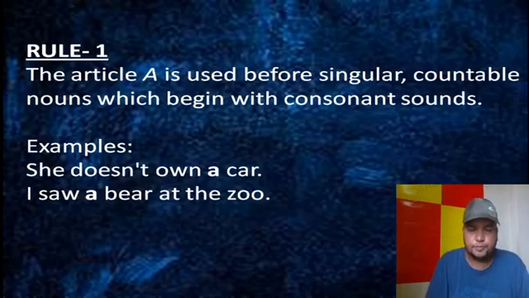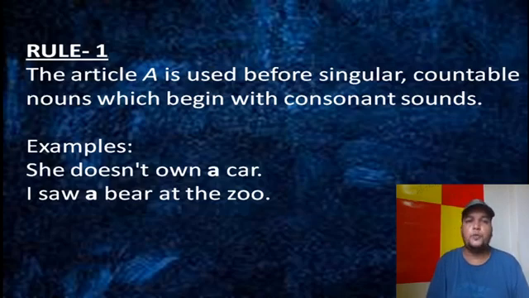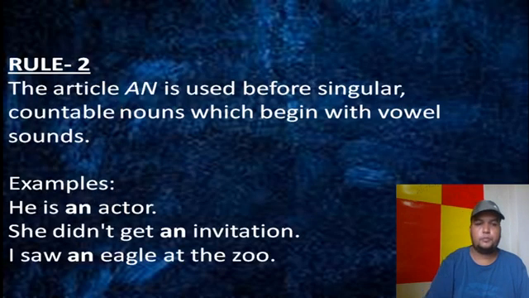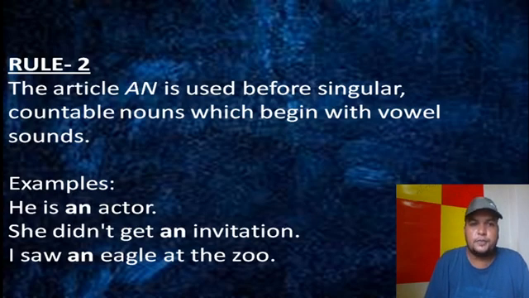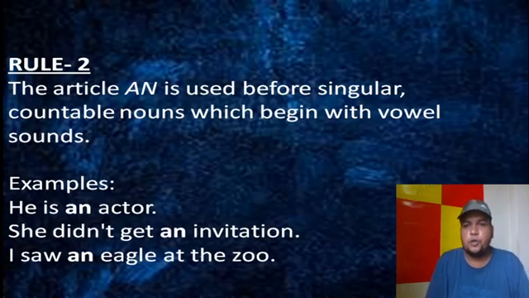Are you getting this? I think you got it. It's very simple. Let's move to rule 2. Rule 2 says the article "an" is used before singular countable nouns which begin with vowel sounds. The first rule we went through was about consonant sounds.